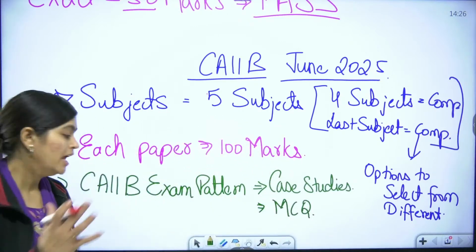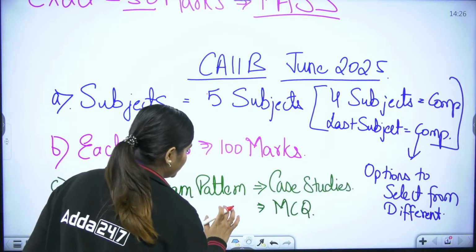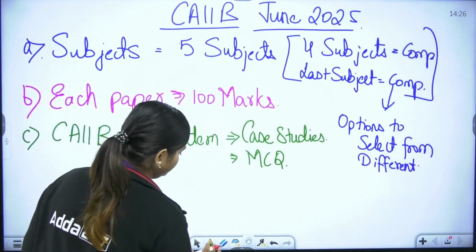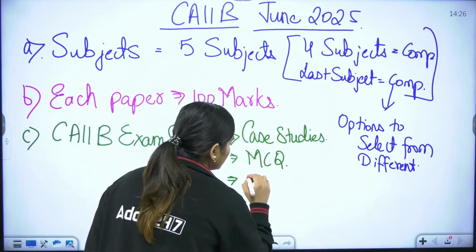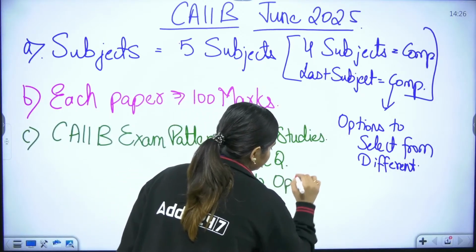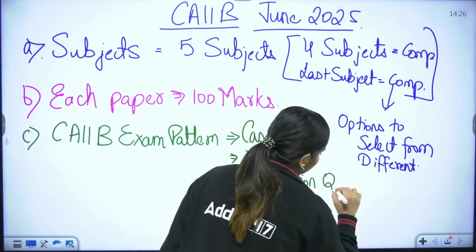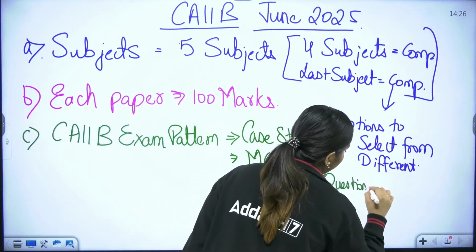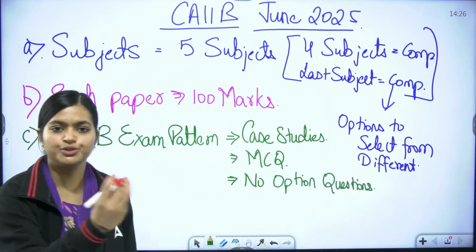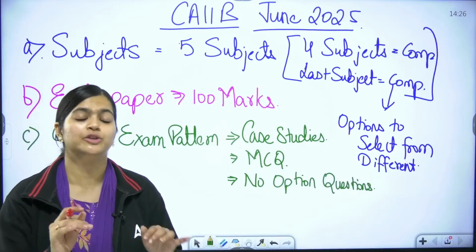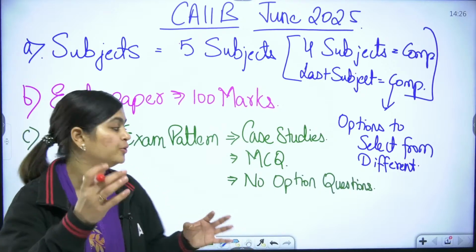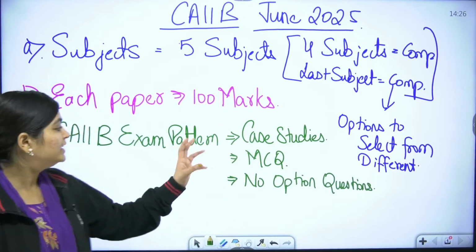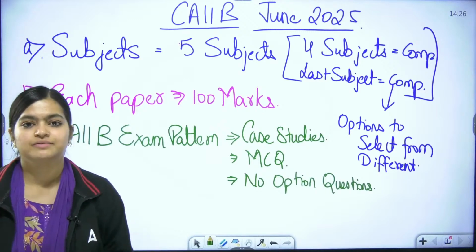like JIB. Not only this, apart from this, you get no option questions. Means they are going to give you a direct question and a blank. In that, you need to type it. You need to calculate it, or you need to find the answer and type it. So these are the different exam patterns.